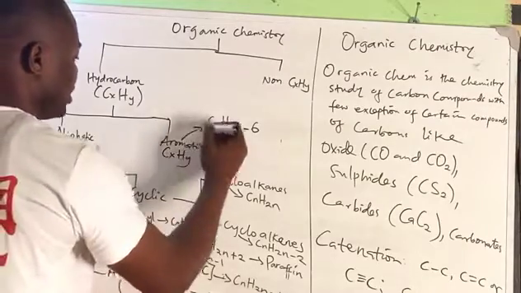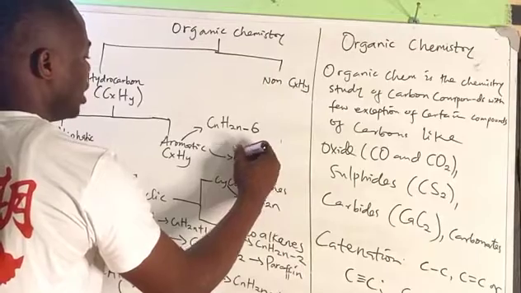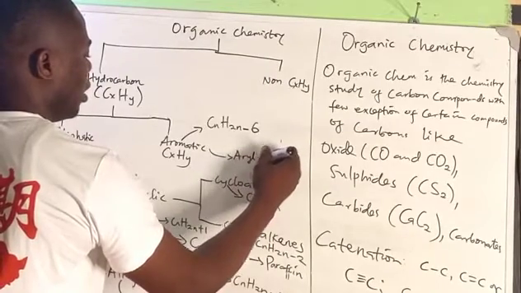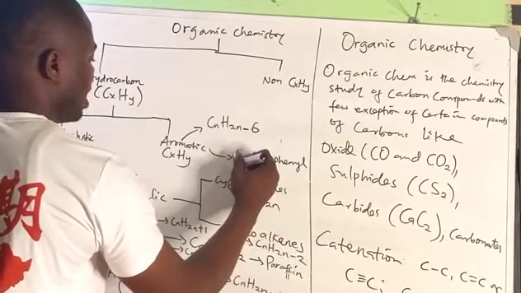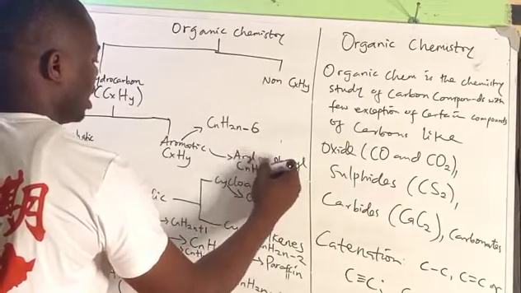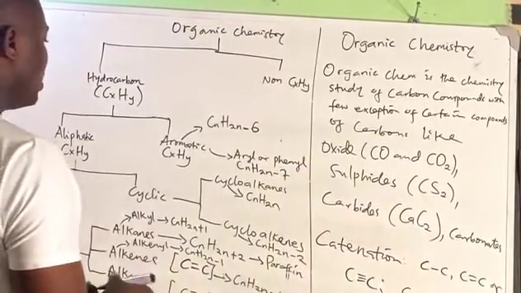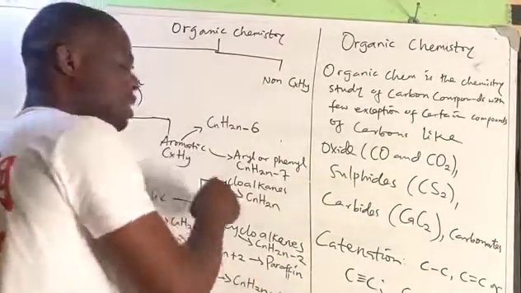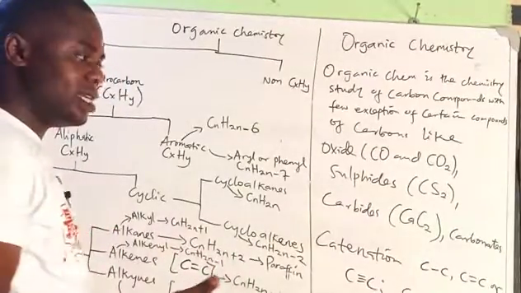Remember, when benzene loses one hydrogen atom, we call it aryl or phenyl, and they have the general molecular formula of CnH2n-7. Of course, remember, aromatic compounds are a special nature of cyclic compounds.